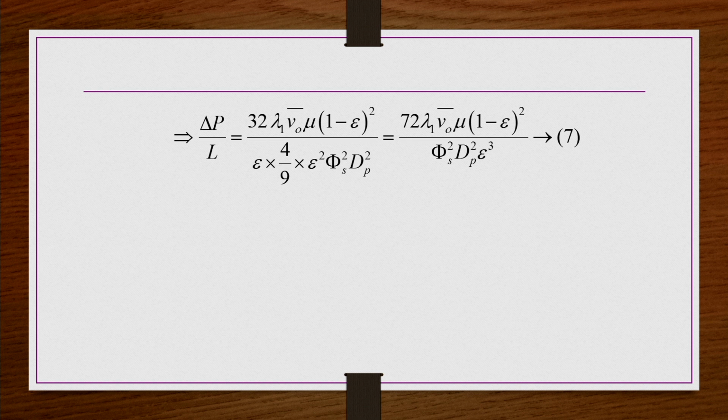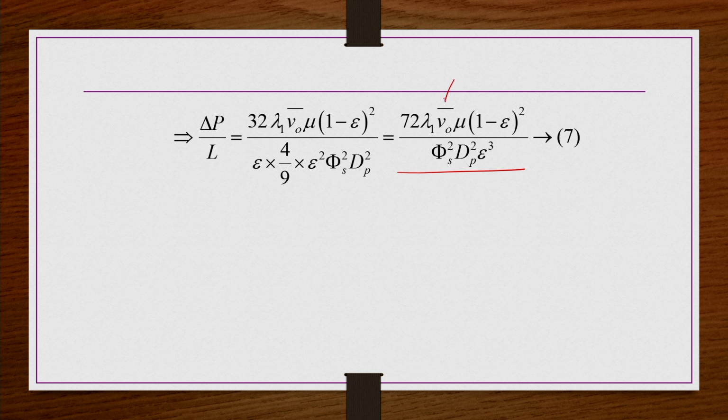Now, this equation you rearrange and simplify. So, then we have delta P by L is equal to 72 lambda 1 V naught bar mu, 1 minus epsilon whole squared, by phi s squared dP squared epsilon cubed. This is what we are having, right.